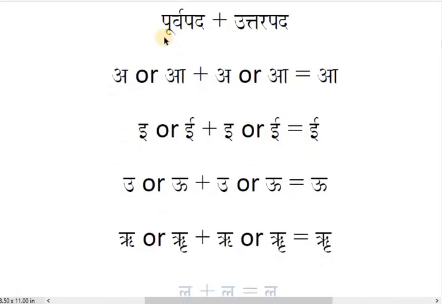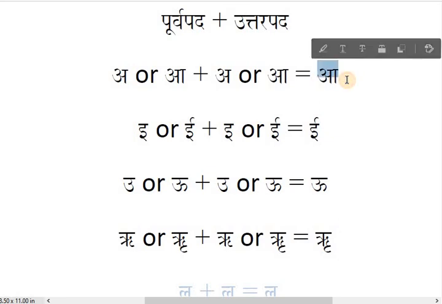So students, first of all, Purva Pada and Uttara Pada. Purva Pada means previous word. See, while you join 2 words, Hima and Alaya, you are having Purva Pada. Hima is Purva Pada, means the previous word. Alaya is Uttara Pada, means the next word. These 2 we always need to do any sandhi. So in Purva Pada, if you find an a or long a ending word, and the next word also starts with a or long a, then the combination of these 2 vowels will always be long a.